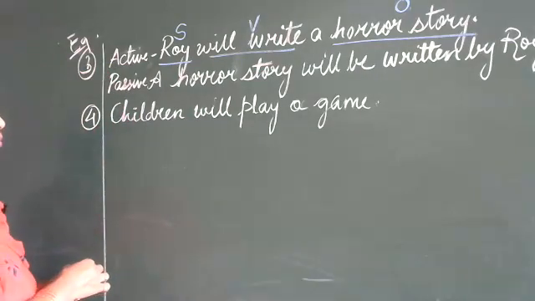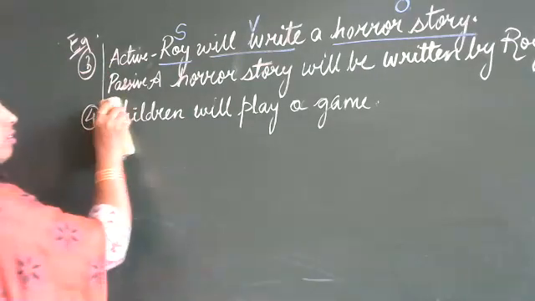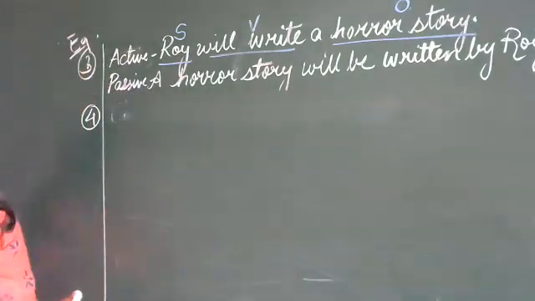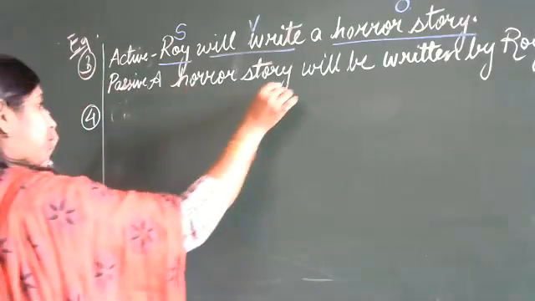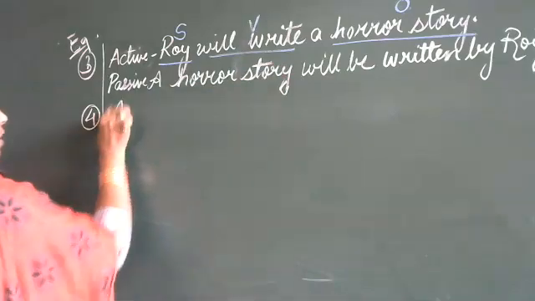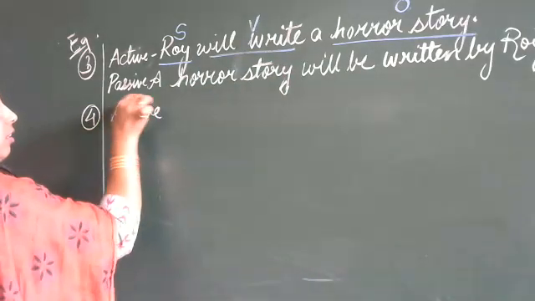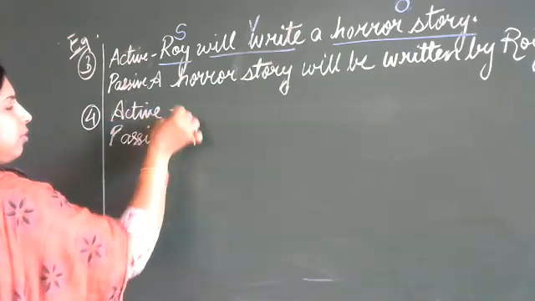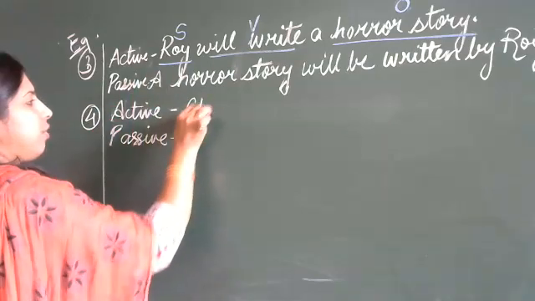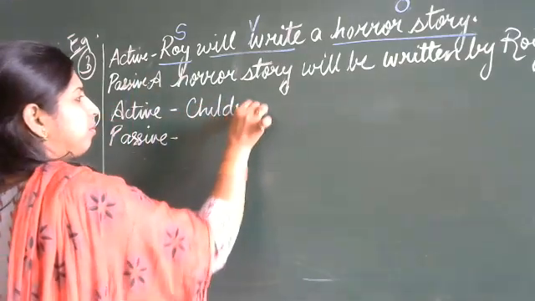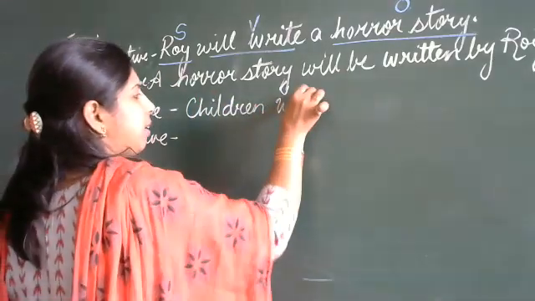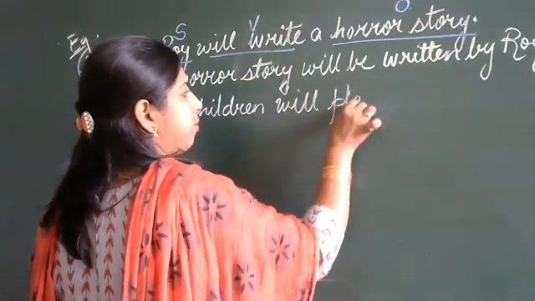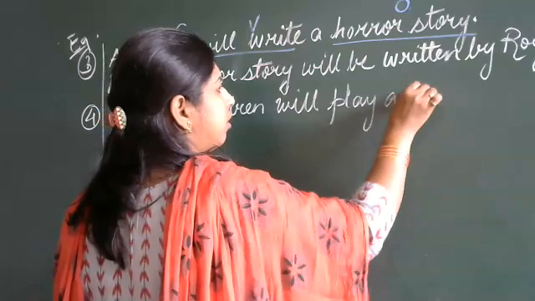This is an active sentence. Just a minute. Just for your reference, I'm writing here. Children will play a game.